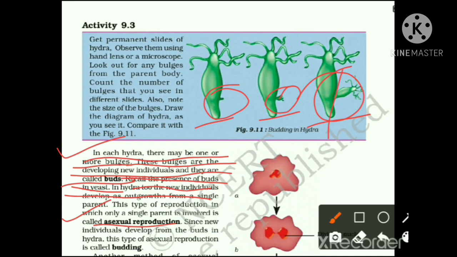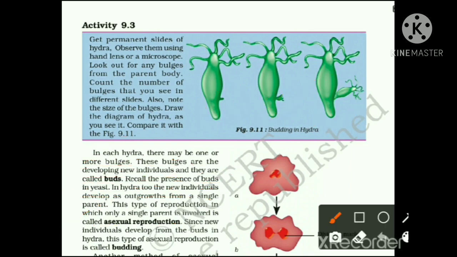And what is the process? A simple outgrowth appears on the single parent body, and it takes nutrition and all its requirements from the parent body, and then it grows, as you can see in the figure.